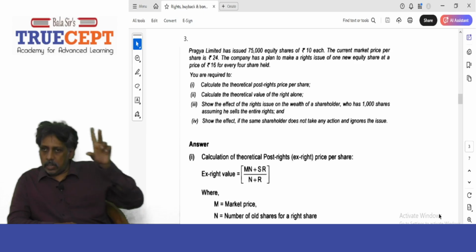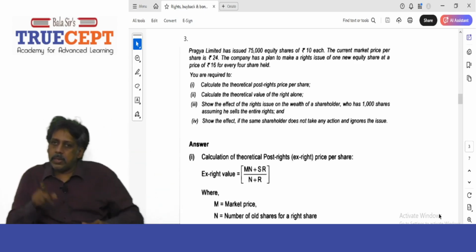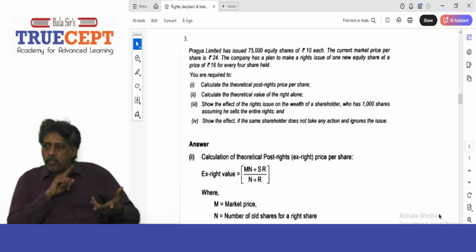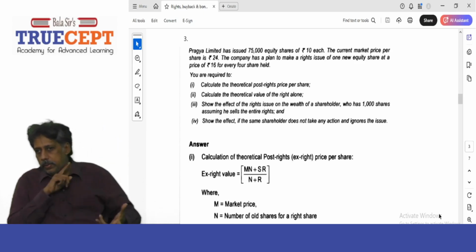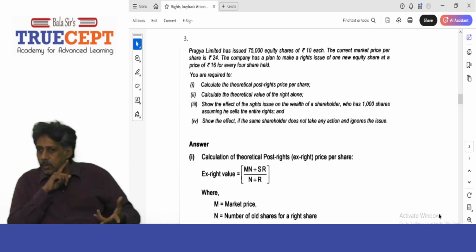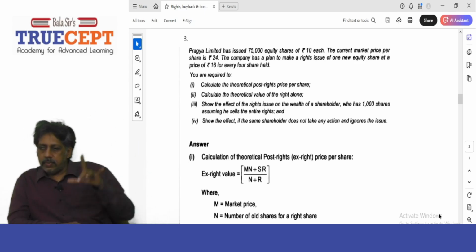Yes, sir. That is why you learn in Ind AS 33 as well in your FR, there is a bonus element in a rights issue. Because the right shares are offered below market price. It is a discount. It is issued at a discount on market price, not discount on face value, discount on market price. So now tell me, what is 18,750 shares into rupees 16 per share?